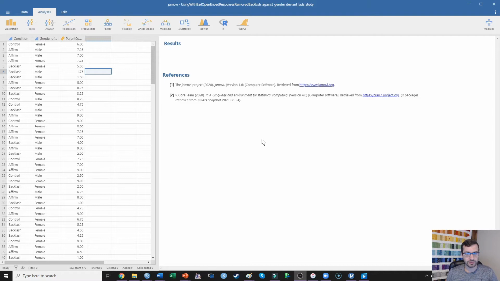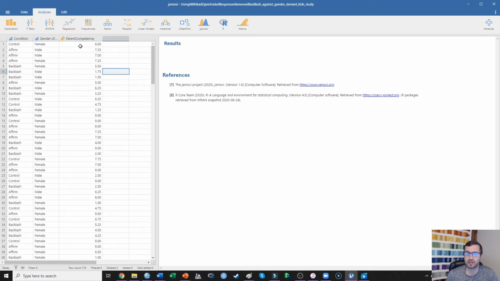So now I've opened this in JAMOVI. We can see that I have condition as control, affirmation, or backlash condition. We have the gender of the child as male or female, and then I'm also measuring parent competence on a scale of 1 not at all competent to 9 very competent. So we can run a factorial ANOVA just by clicking on ANOVA here.